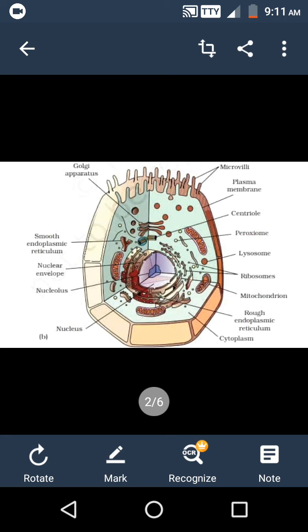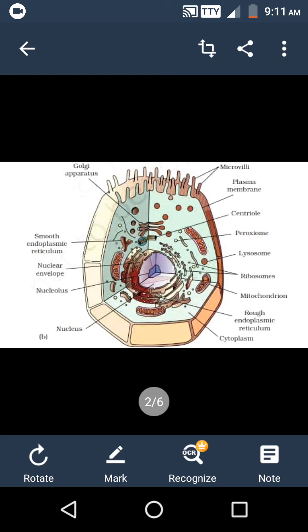Then comes the lysosomes. These lysosomes are called the suicidal bags of the cell because they contain hydrolytic enzymes.